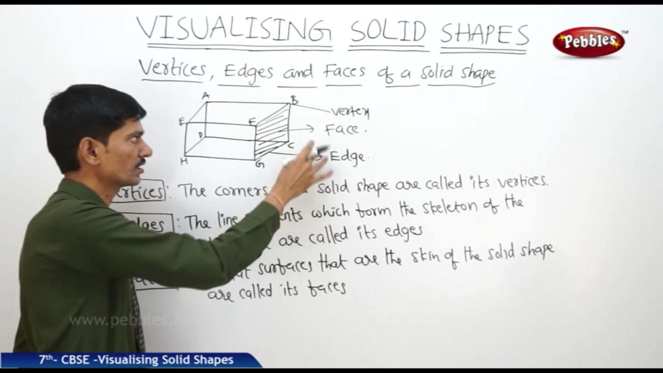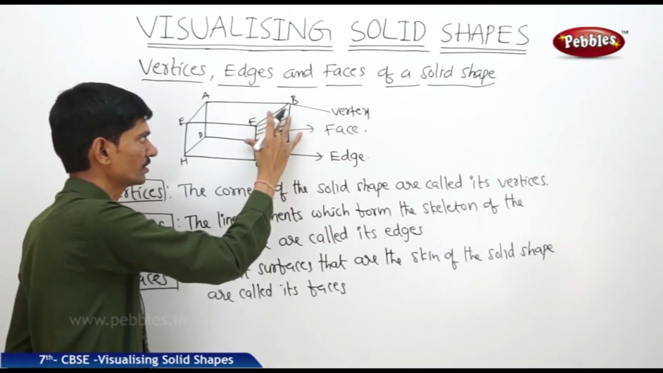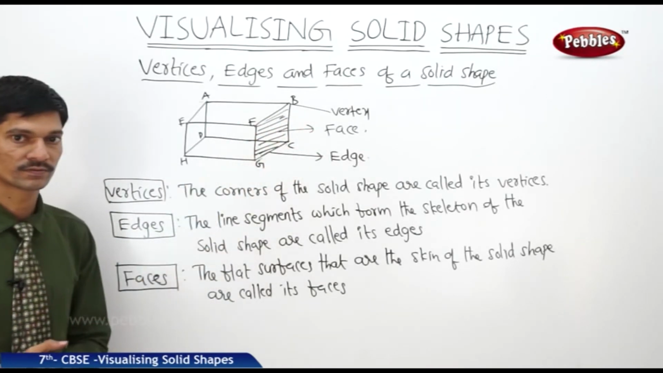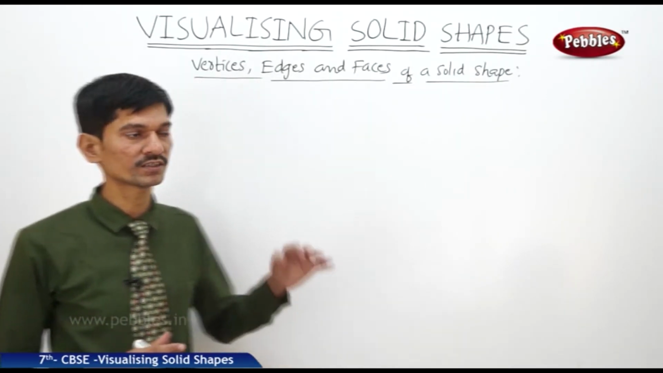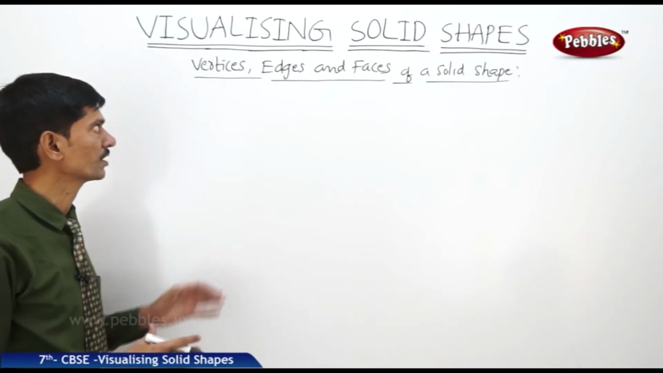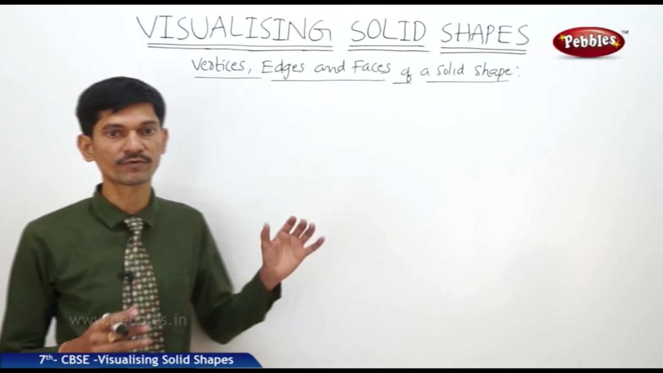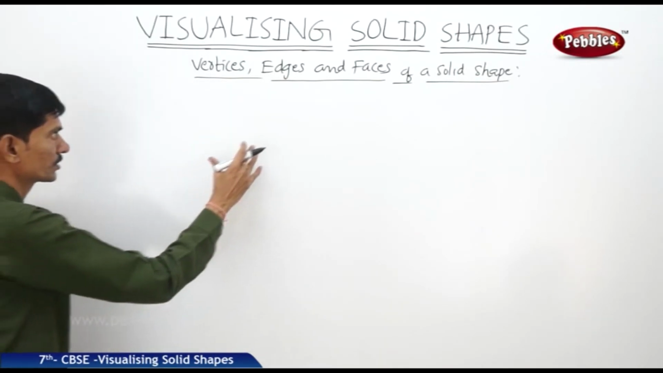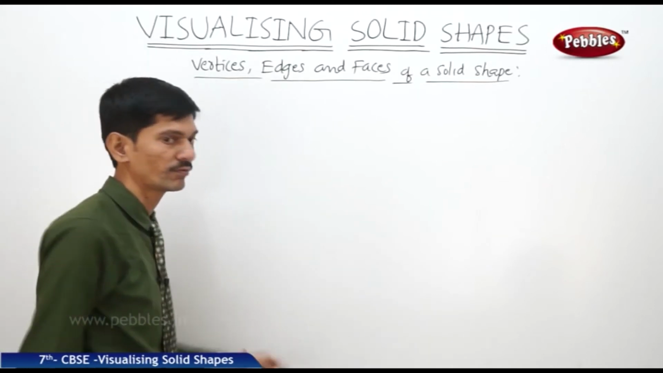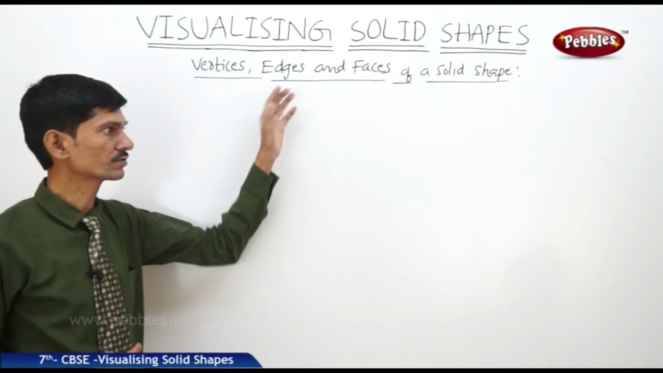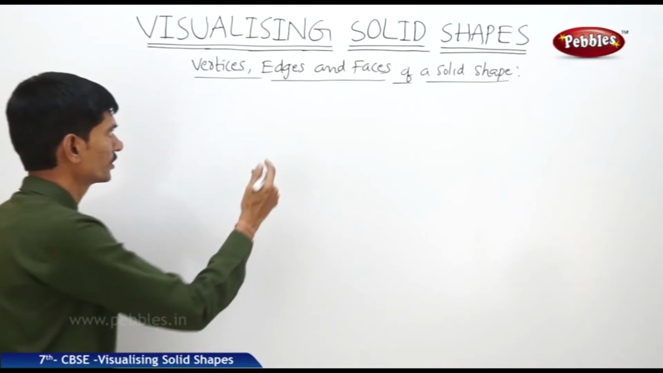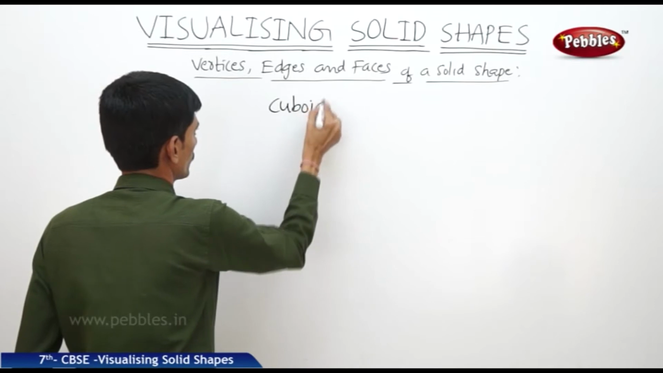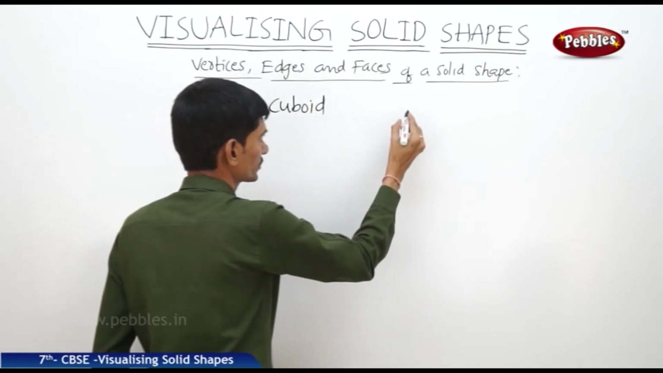And what are the faces? The flat surfaces that are the skin of the solid shape are called its faces. Now let us see the number of vertices, the number of faces and the number of edges of different solid shapes like a cuboid and the triangular pyramid. So let us take these two solid shapes and find the number of vertices, edges and also faces. First we will take a cuboid, and here we will take a triangular pyramid.